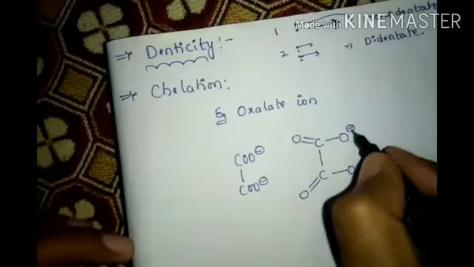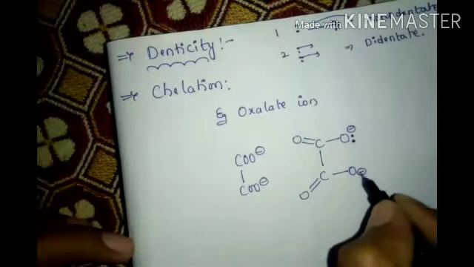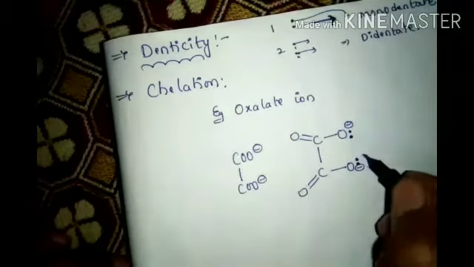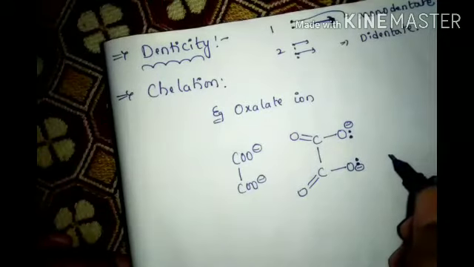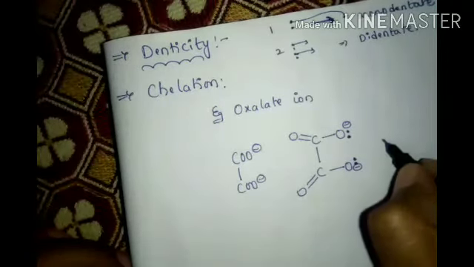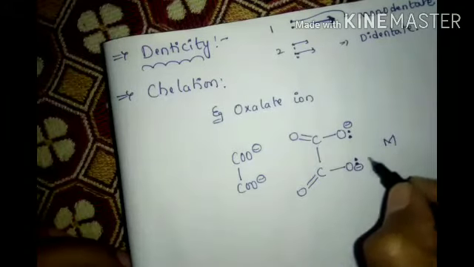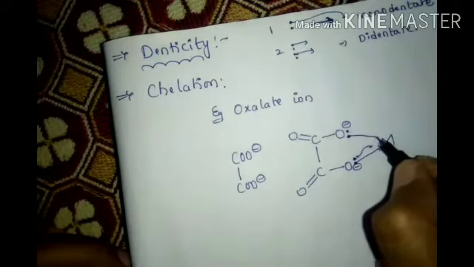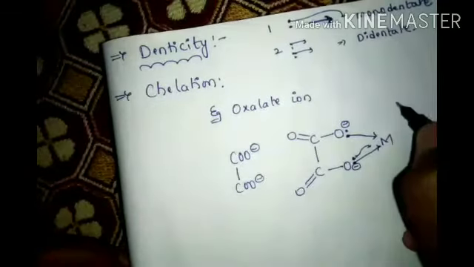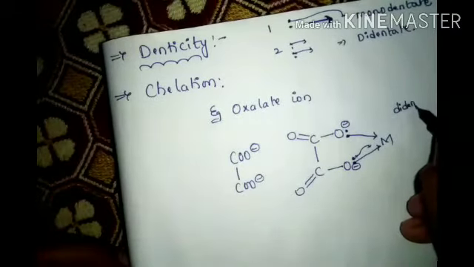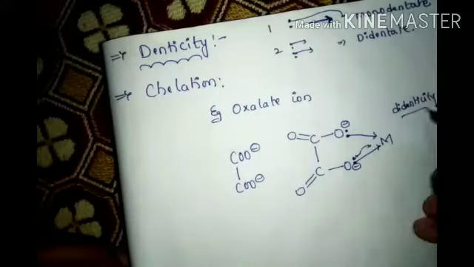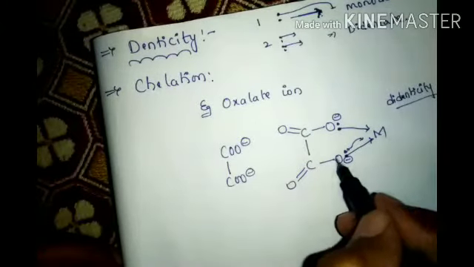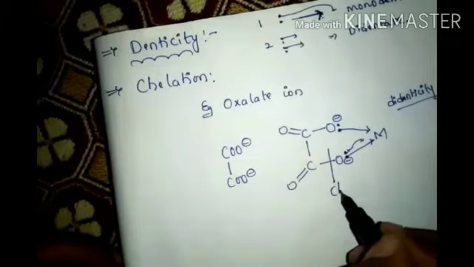The minus means two lone pairs are there, so it is didentate. It can donate to the metal and form coordination bonds. And chelation means a ring is formed: 1, 2, 3, 4, 5. This is called a chelation ring.